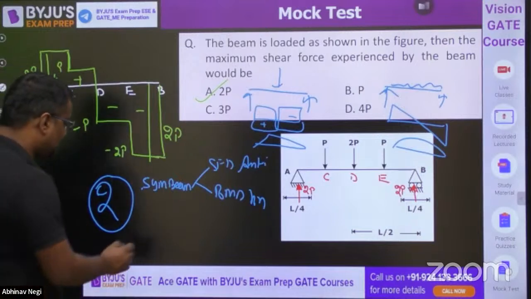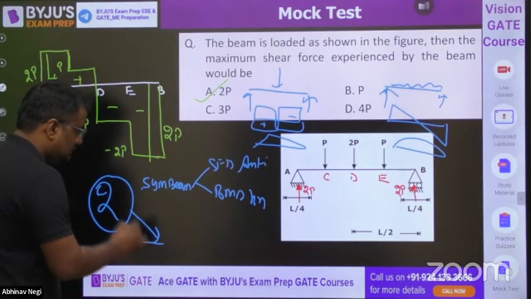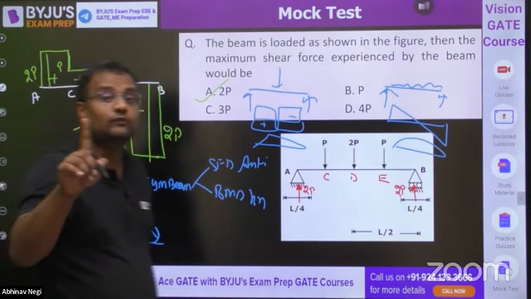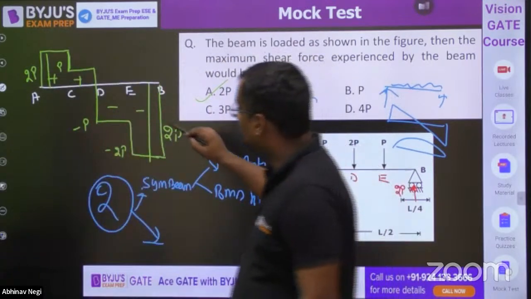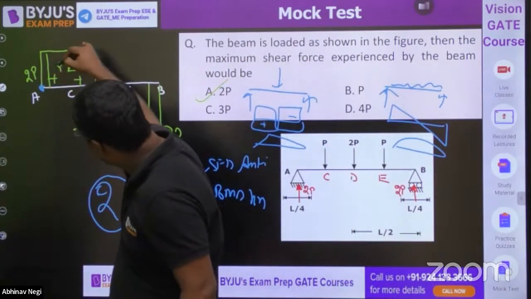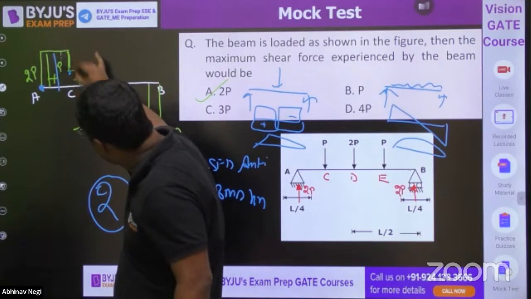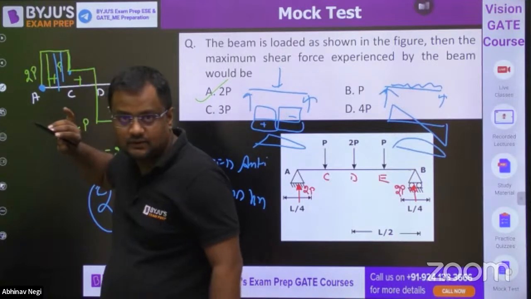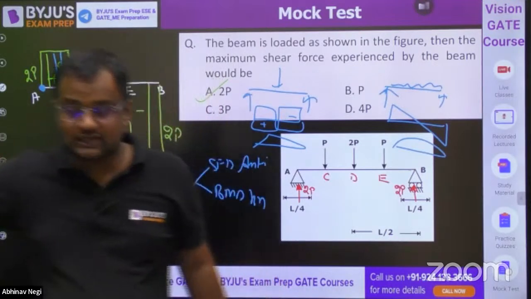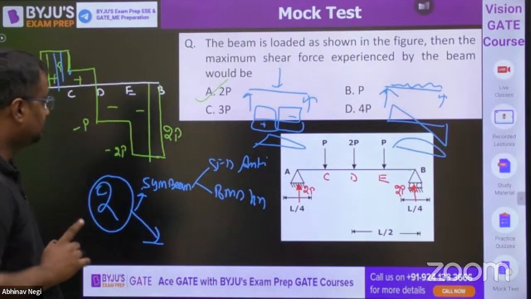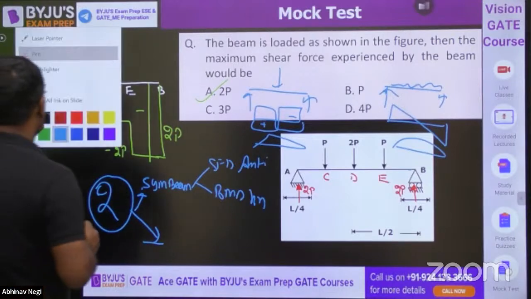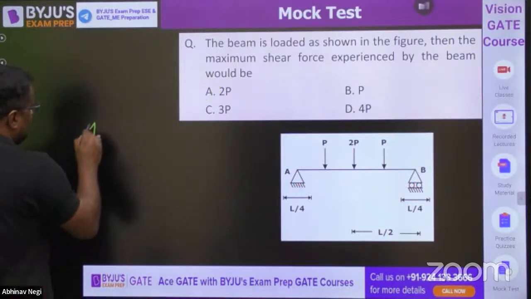And next point: when a point load is acting, shear force is not defined there. Guys, here shear force is not defined, here shear force is not defined. That is why I'm saying maximum shear force here, I'm not saying it here. Where a point load acts, shear force is not defined there. Give me yes or no. Not understood? Let me tell you again with a different example.